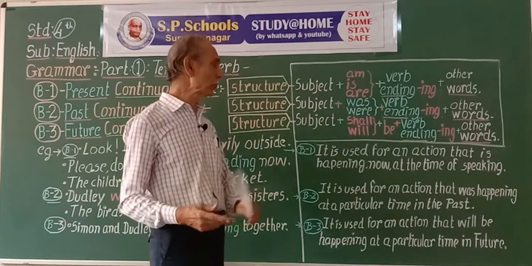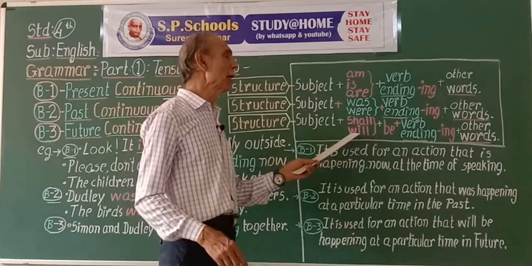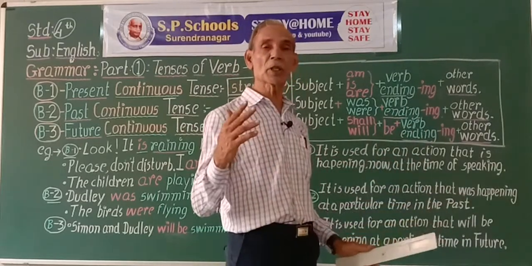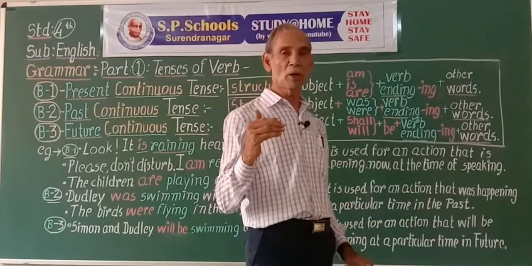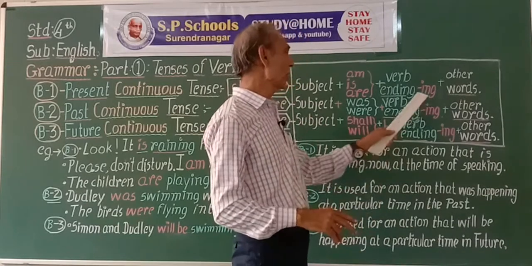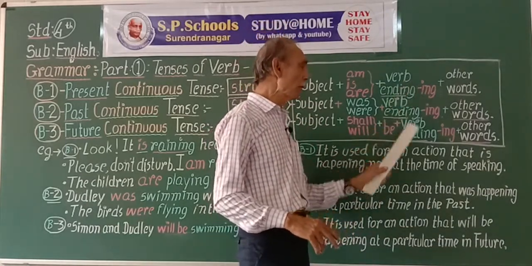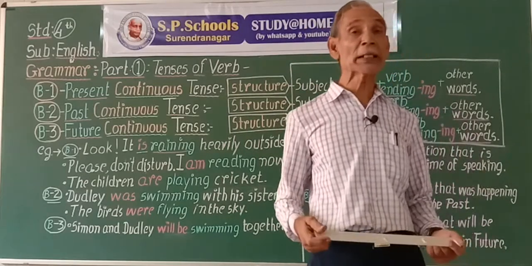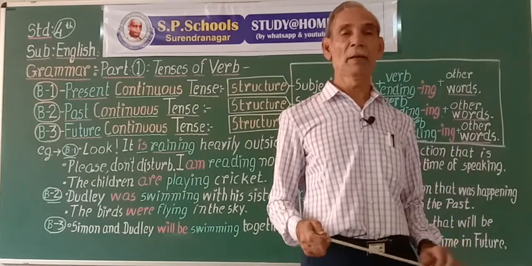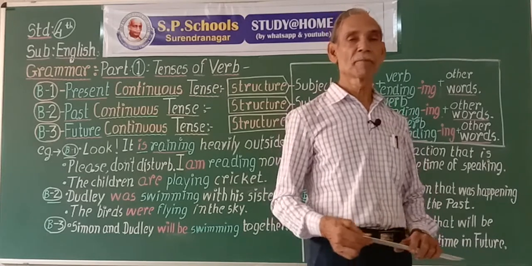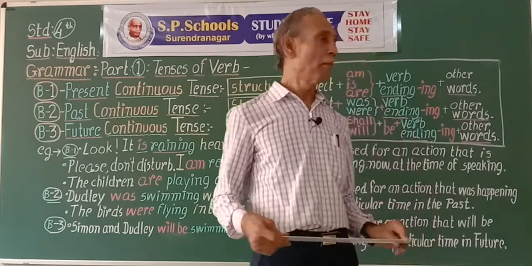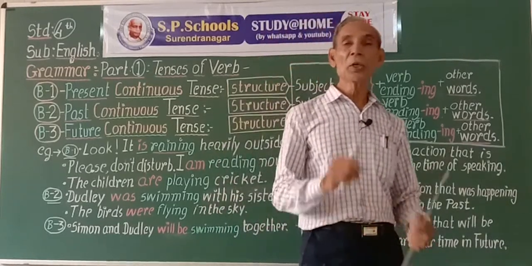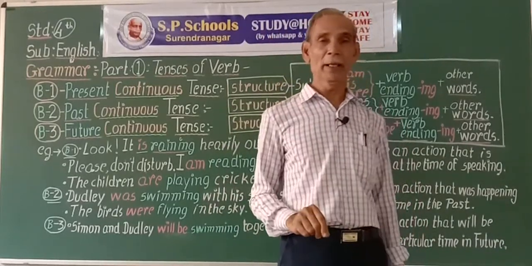To express future tense we use shall and will before be. And to express continuation, continuity, continuous condition of the action taking place, we use ing form of the main verb. Ing form of the main verb is called present participle. For example, to ring the bell.